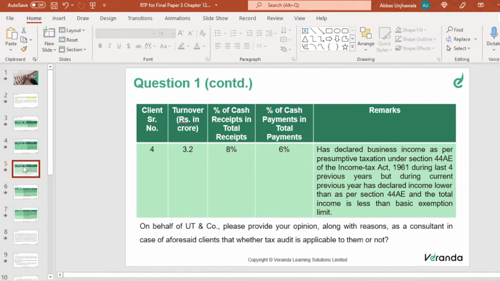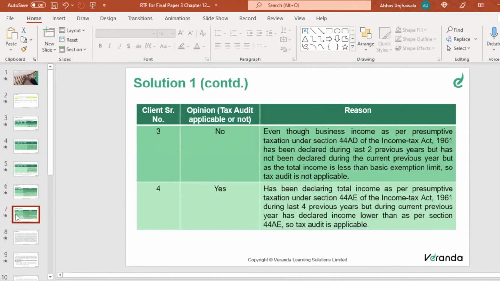the Income Tax Act. The condition of income being less than the basic exemption limit is not present under section 44AE. Therefore, in this scenario, tax audit becomes mandatory. So that is the answer. Has been declaring total income as per presumptive taxation under 44AE during last 4 previous years, but during the current previous year has declared income lower than as per section 44AE. So tax audit will become applicable because the condition of total income less than the basic exemption limit is not there in section 44AE. It is only there in section 44AD.